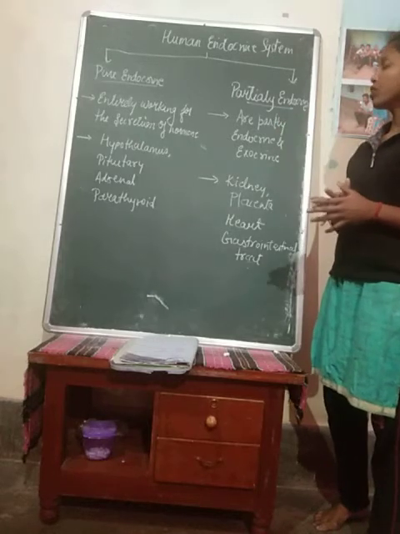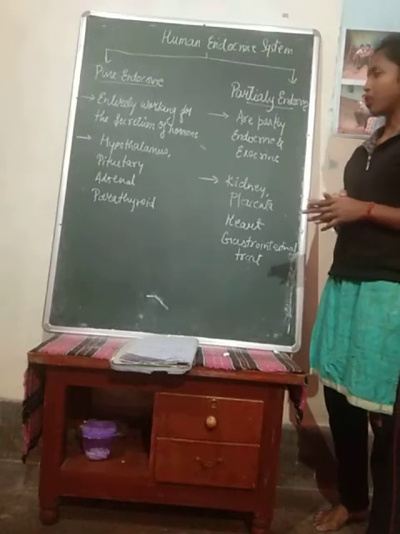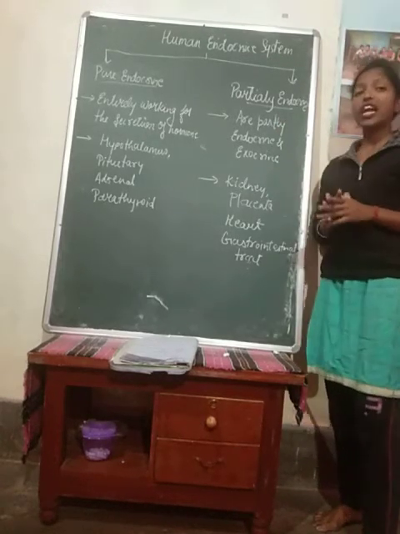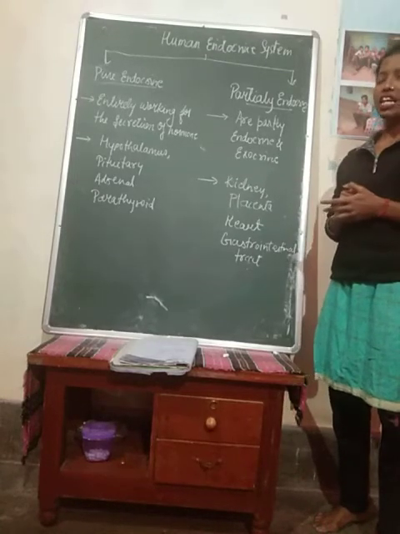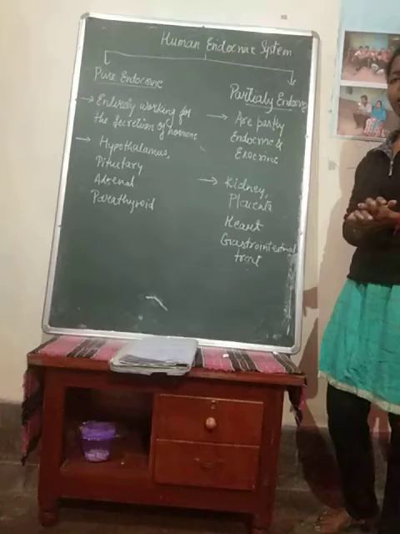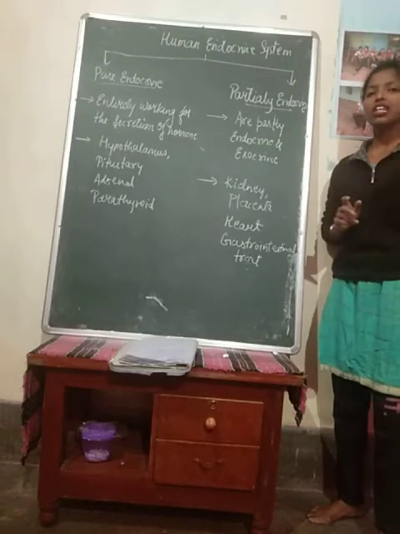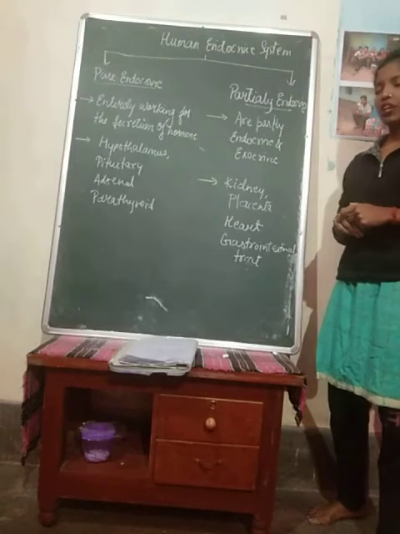Okay, so entirely this pure endocrine system is working for the secretion of the pure hormones. But on the contrary, if you will see, the partially endocrine systems are partly endocrine as well as functioning as an exocrine type. Hence it is termed partially endocrine because their function matches a little bit with the exocrine also.